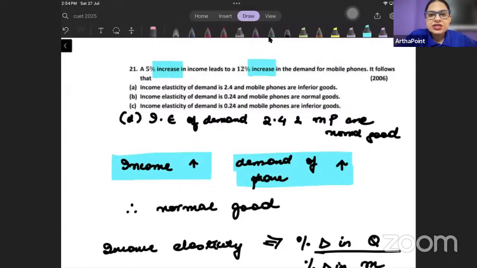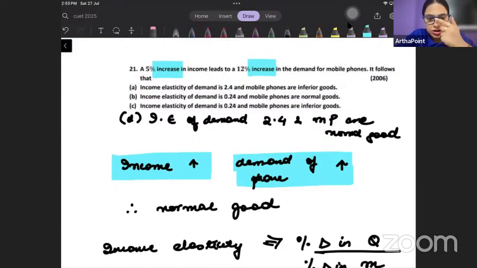Acha, in this case, this will sometimes नहीं, a lot of times happen in the CUET exam. बहुत बारी ऐसा होगा that none of the options will be correct. ठीक है? And कभी कभी ऐसा होगा that more than one option will be correct.